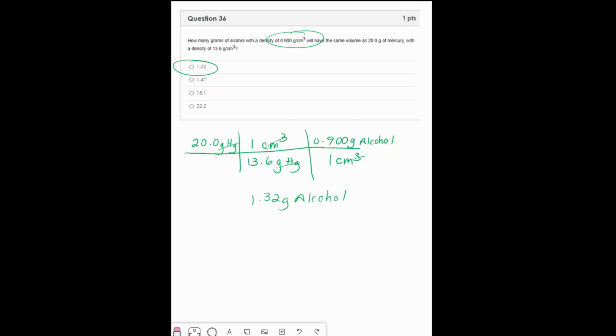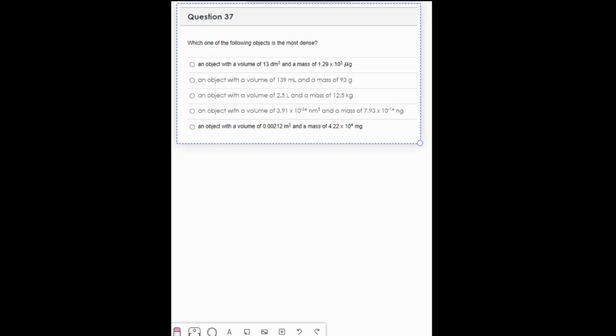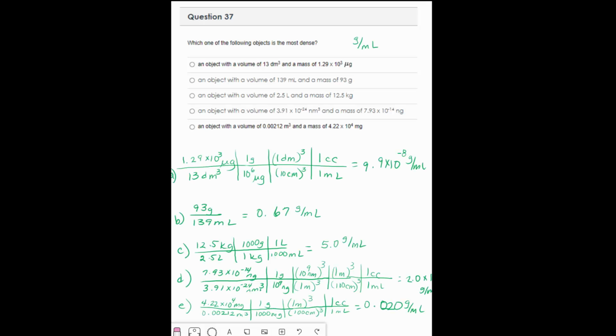Number 37, which of the following objects is the most dense? Let's find our density, and make sure that we're converting everything to the same units. I've worked out all of the densities here. I converted everything to grams per milliliter, and the most dense is going to be the one with the greatest numerical value, and that's going to be D, because it works out to 2.0 times 10 to the 22nd grams per milliliter.